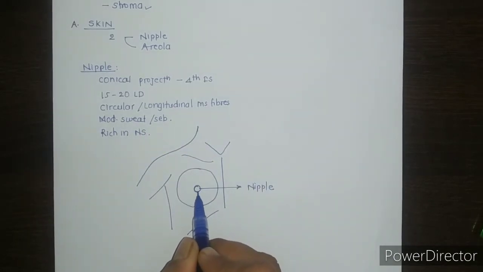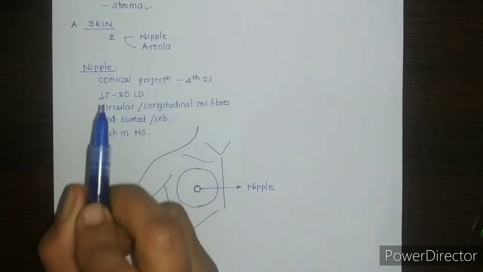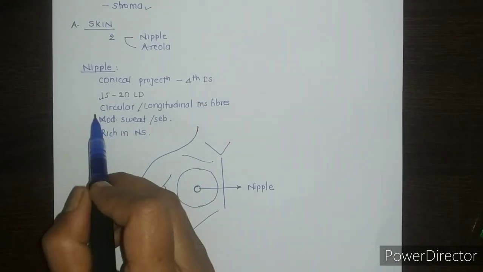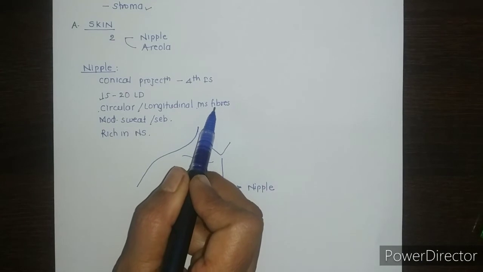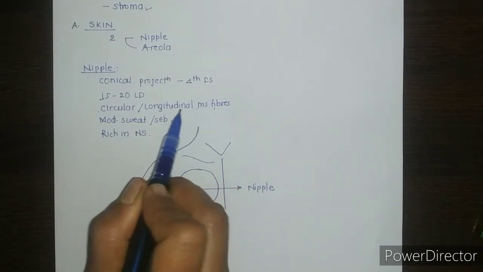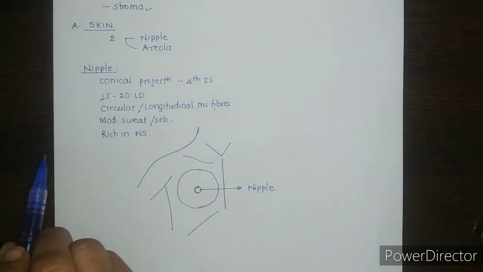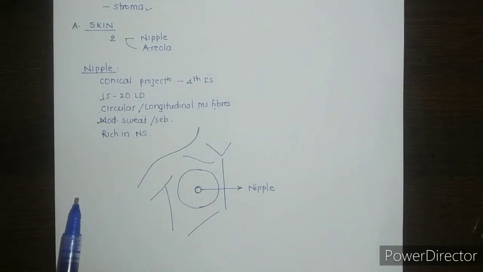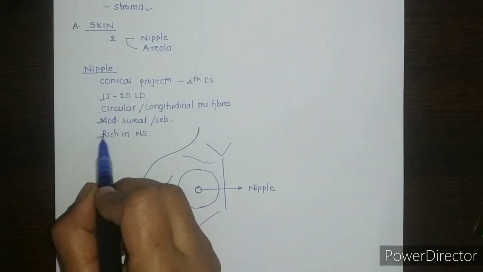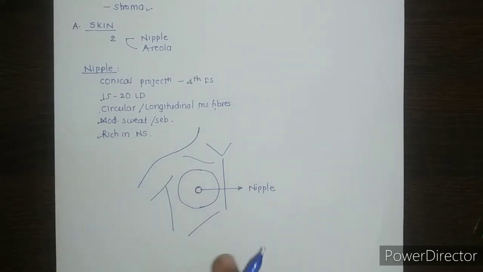It is a conical projection present just below the center of the mammary gland in the fourth intercostal space. It is pierced by 15 to 20 lactiferous ducts. It contains circular and longitudinal muscle fibers which help in erection and retraction of the nipple respectively. It has modified sweat and sebaceous glands. It is rich in its nerve supply.